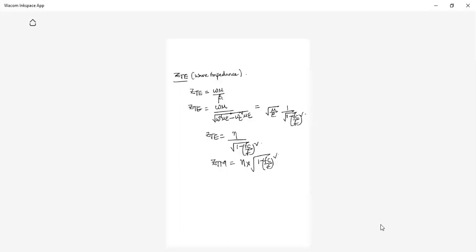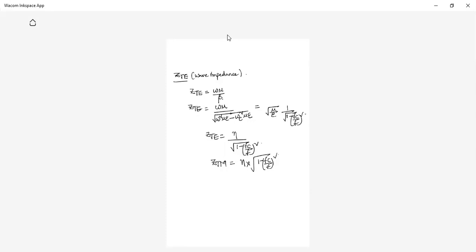Let me go back and see your syllabus, how far we have covered. One more topic is there, losses in waveguide. We will see that in the next class. Up to this, is it clear? Today we have done TE mode analysis and derived the parameters, guided wavelength, and wave impedance for TE as well as for TM.